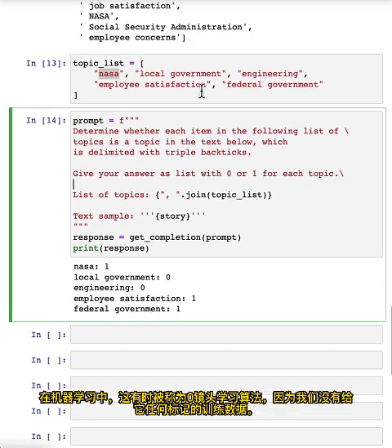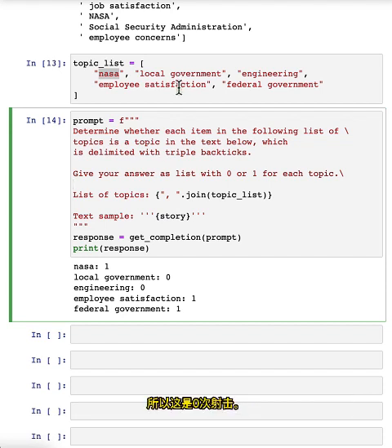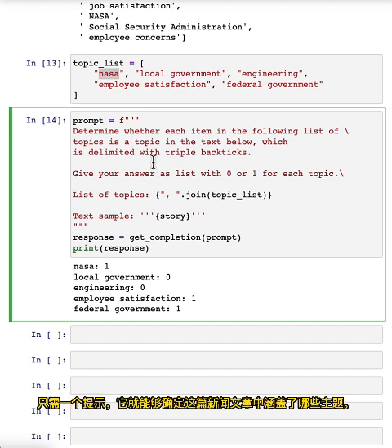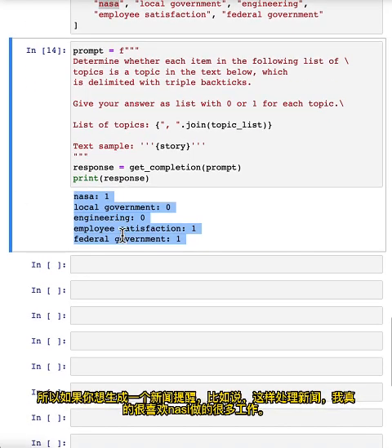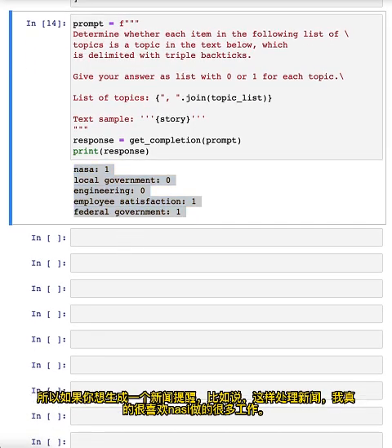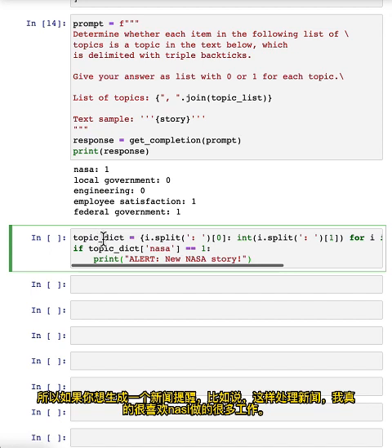So with this, in machine learning, this is sometimes called a zero-shot learning algorithm because we didn't give it any training data that was labeled, so that's 0 shot. And with just a prompt, it was able to determine which of these topics are covered in that news article. And so if you want to generate a news alert, say, to process news, and I really like a lot of the work that NASA does.